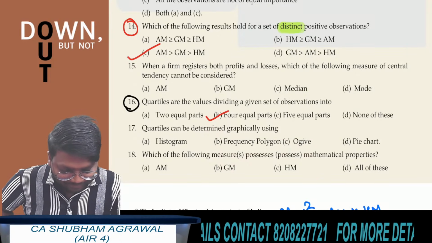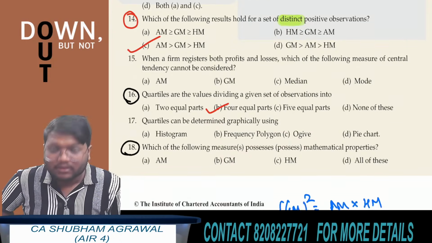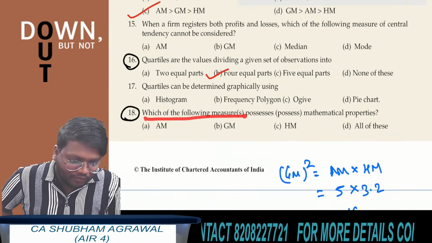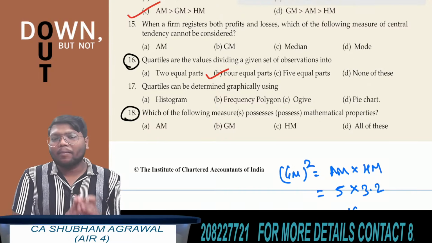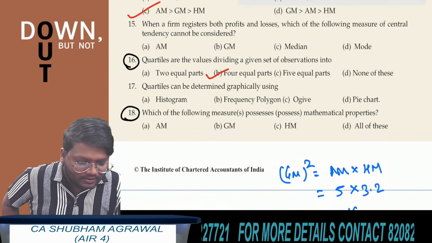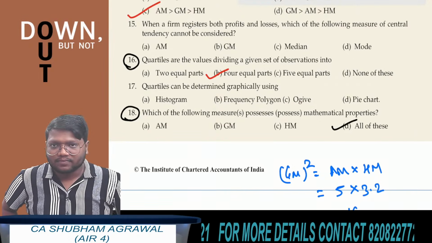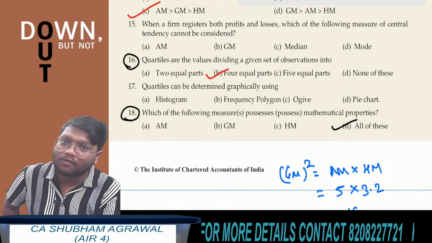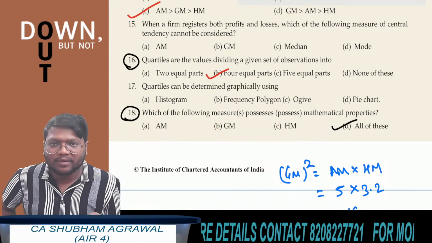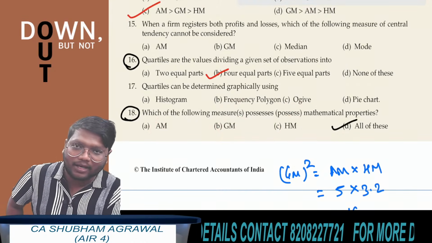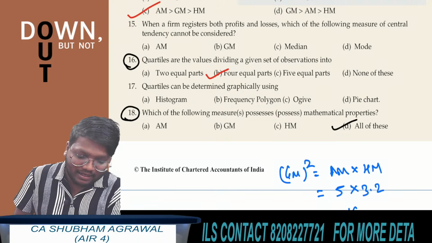Question number 18. Which of the following measures possess mathematical properties? Arithmetic mean, geometric mean, harmonic mean. All these possess mathematical properties. The answer is option D, all of these. All of these 3 measures of central tendency possess mathematical properties. You have to choose option D as the answer.